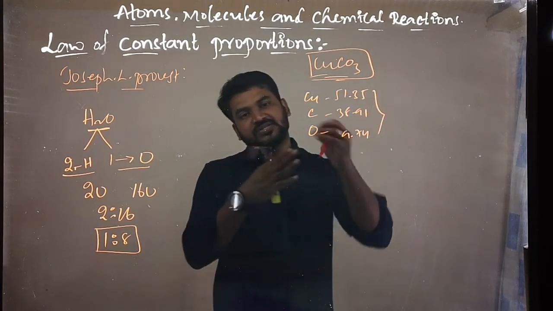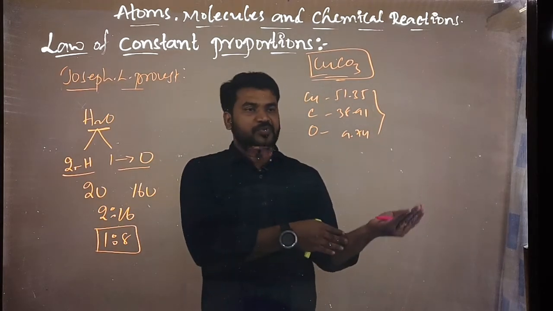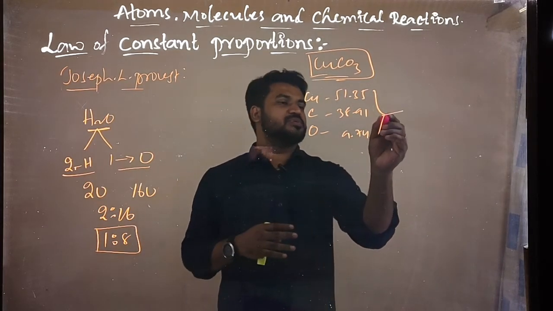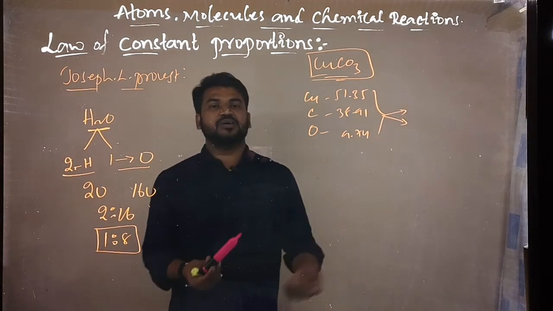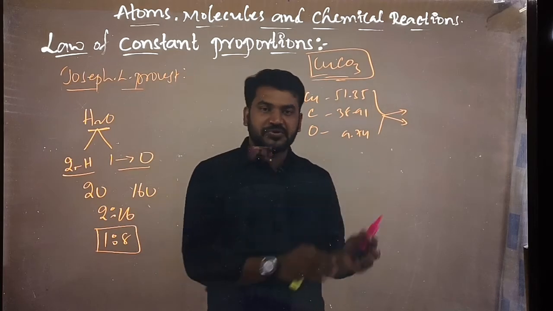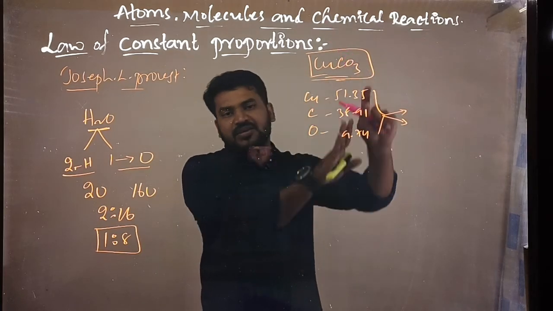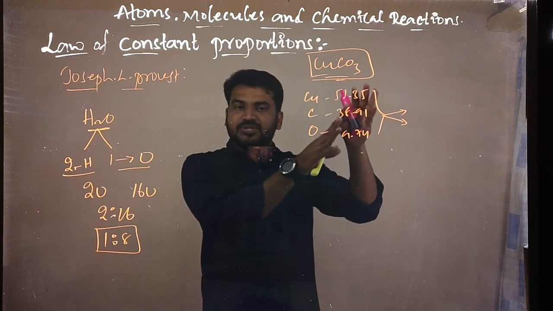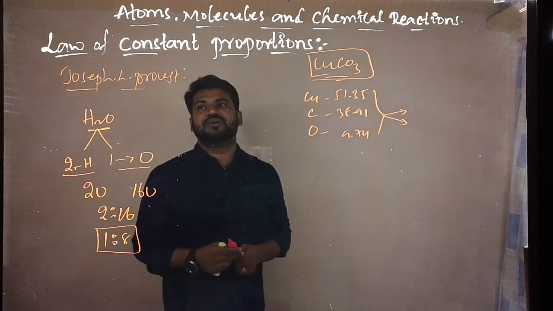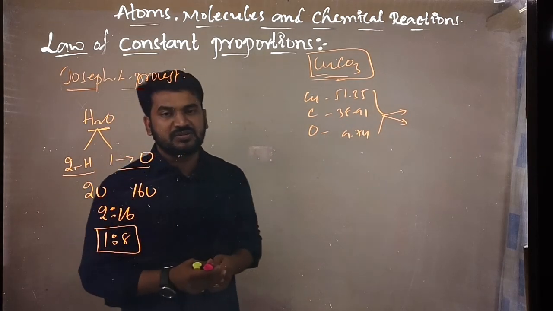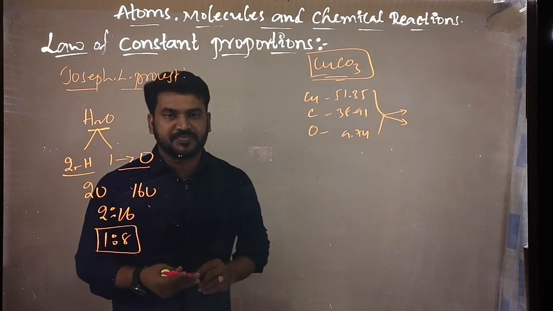When he observed the naturally occurring compound and the laboratory-prepared compound, both had the same amounts of masses. He concluded that wherever you take the compound from, the elements present in it always combine in a fixed proportion by mass. That was given by Joseph Proust, and we call it the law of constant proportion, right?